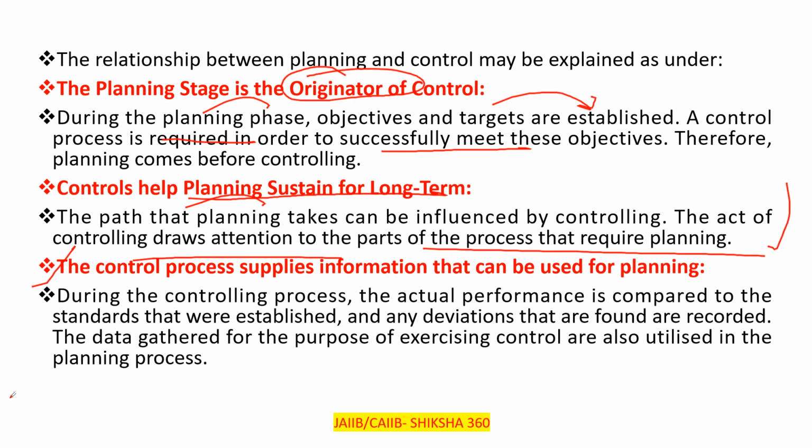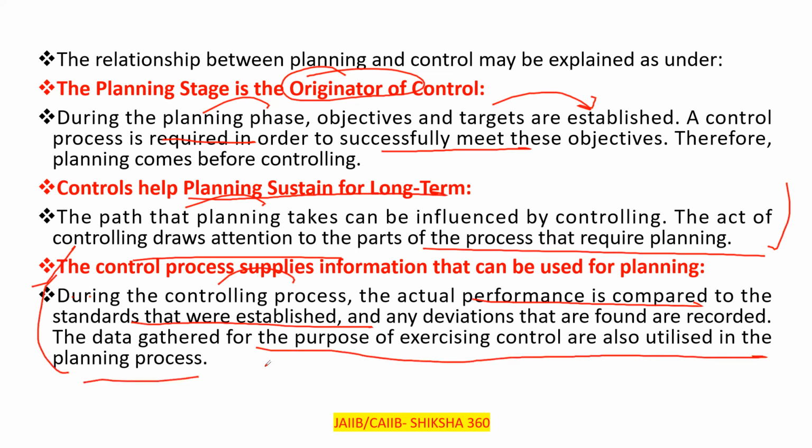During the controlling process, the actual performance is compared to the standards that were established, and any deviations that are found are recorded. The data gathered for the purpose of exercising control are also utilized in the planning process. Clear? So all these are the relationships between planning and control.